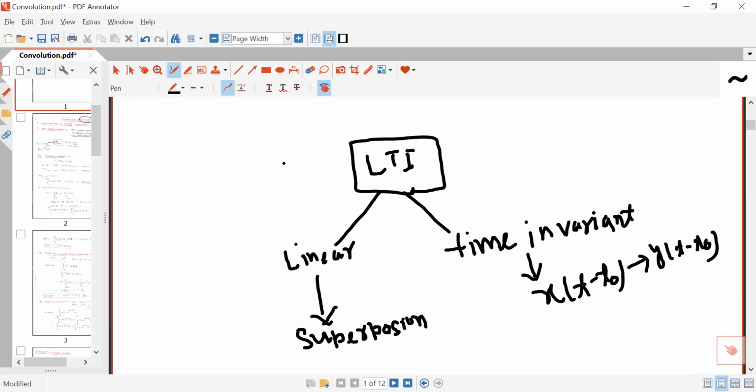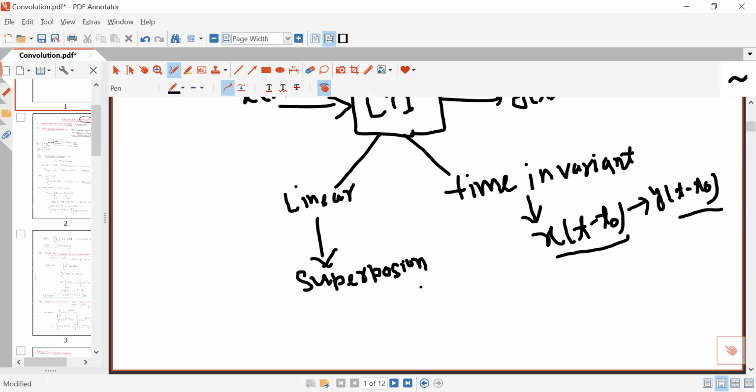If this is an LTI system and excitation to this system is x(t), and corresponding response is y(t), then if you shift T naught in its input signal, its output signal will also be shifted by T naught.